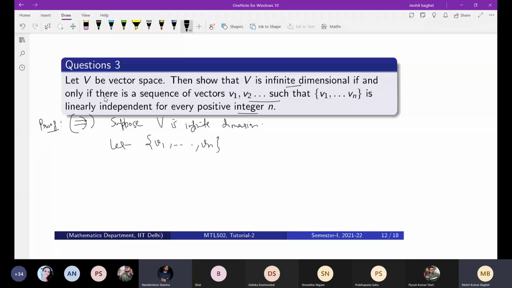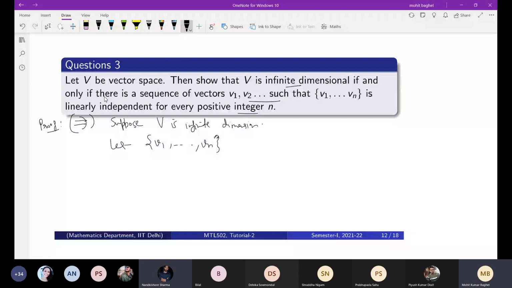You have to show both sides. So he is assuming V is infinite dimensional first, and he is showing that there is a sequence of vectors V1, V2, and so on, such that every finite set of the sequence is linearly independent. That is what we want to show. Let him finish.